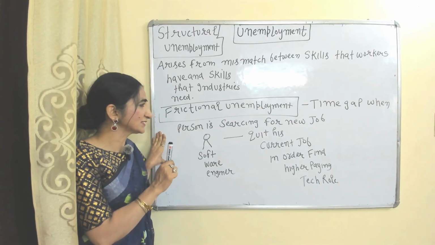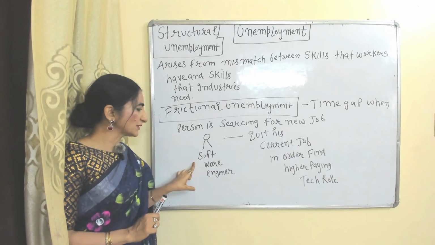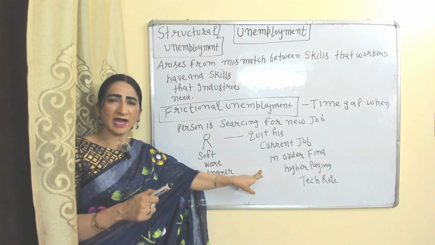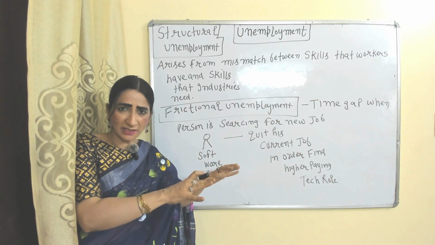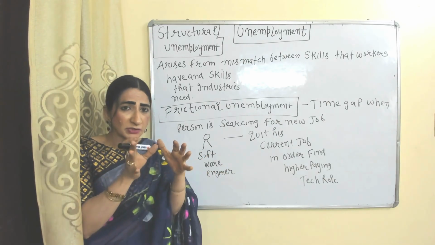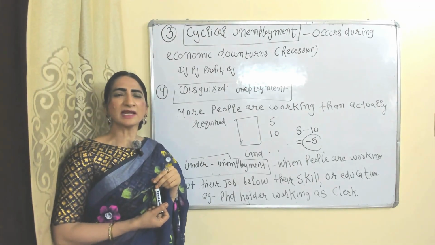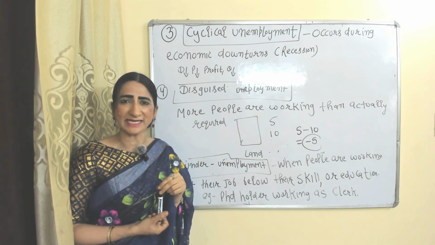Frictional unemployment is the time gap when a person is searching for a new job. For example, a software engineer quits his current job in order to find a high paying tech role. The time gap between quitting the current job and finding a new job is called frictional unemployment, because during this time gap the person remains unemployed. Cyclical unemployment occurs during economic downturns like recession.